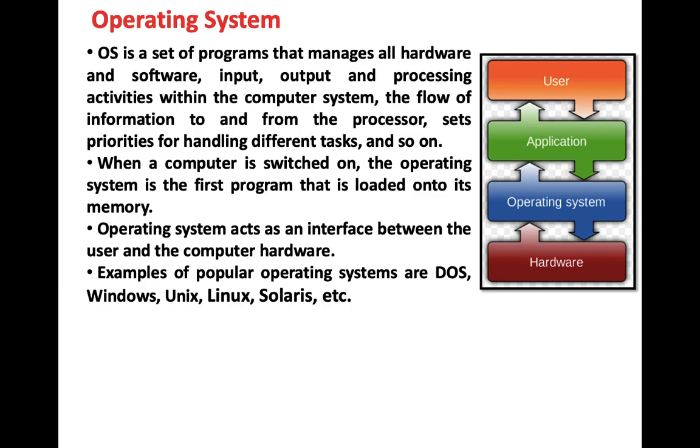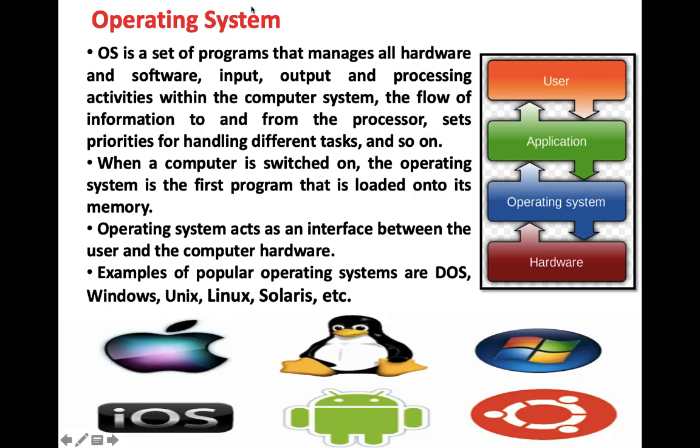So the first program which gets loaded into the memory is your operating system. Just imagine you're working in a company and you have a secretary. That secretary is checking and helping you in the proper working of the company. In a similar way, this operating system is checking whether the hardware and software are working properly or not. So these are the different types of operating systems. There are many others also, but basically these were the types.